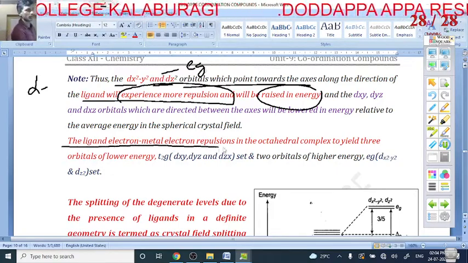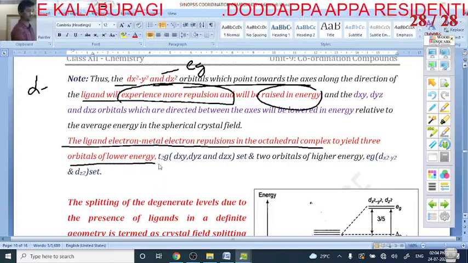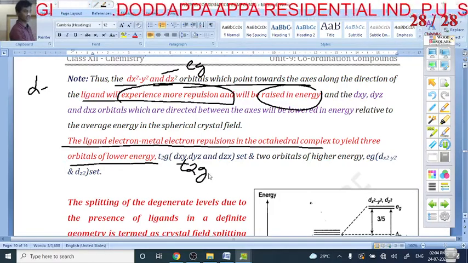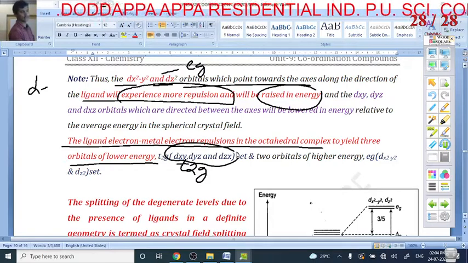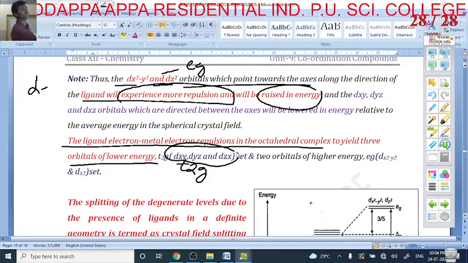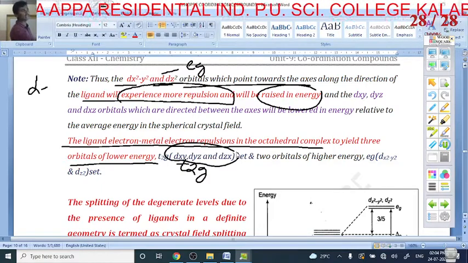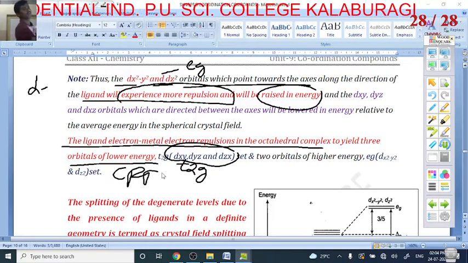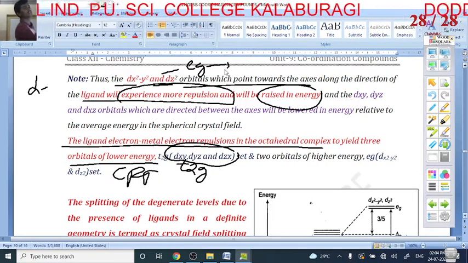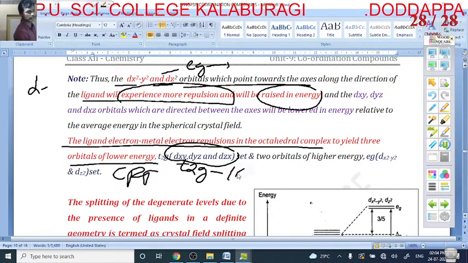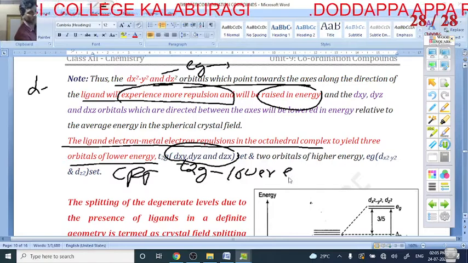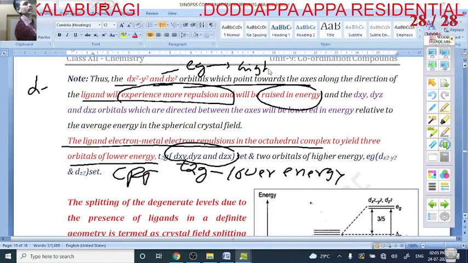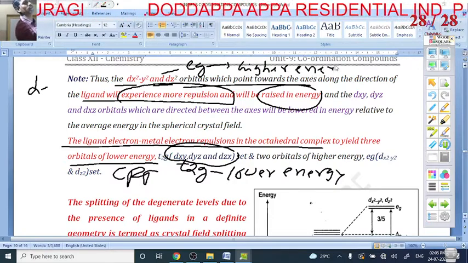Due to the electron-metal repulsion in the octahedral complex, three orbitals are of lower energy. These lower energy orbitals are called t2g: dxy, dyz and dzx. And dx square minus y square and dz square are called eg. Which has the higher energy? eg is the higher energy, and t2g is the lower energy set.